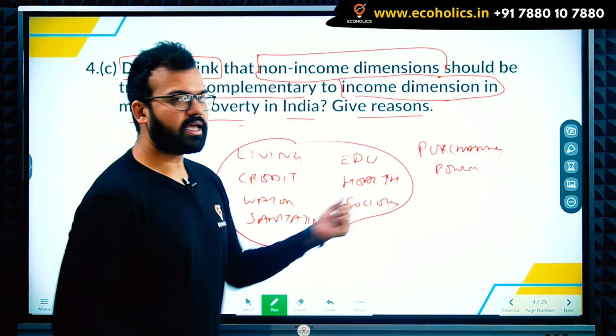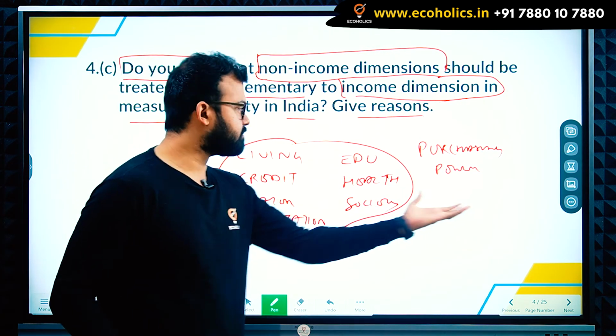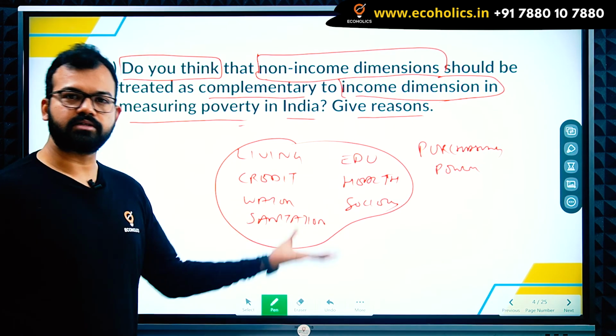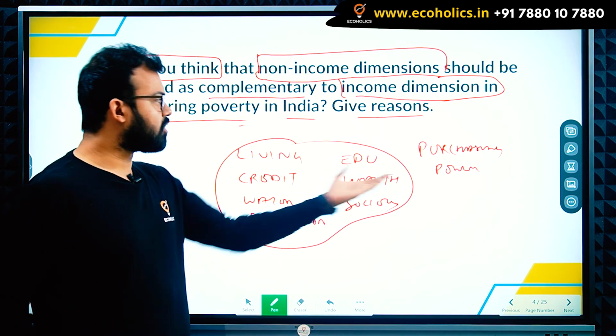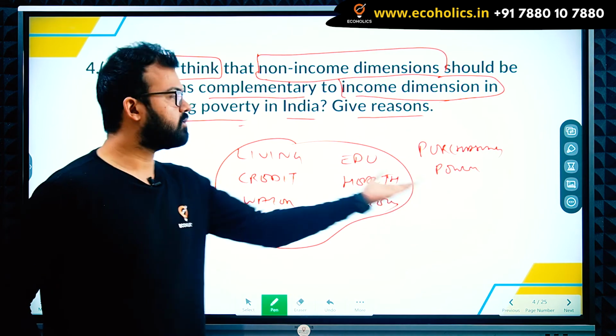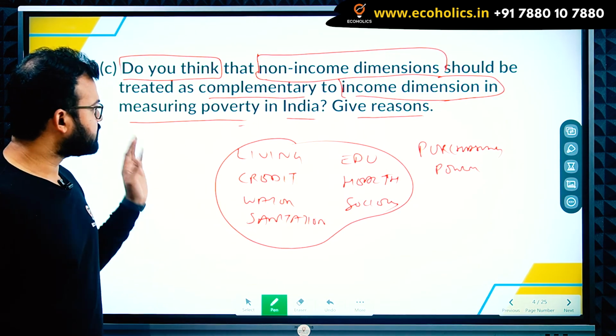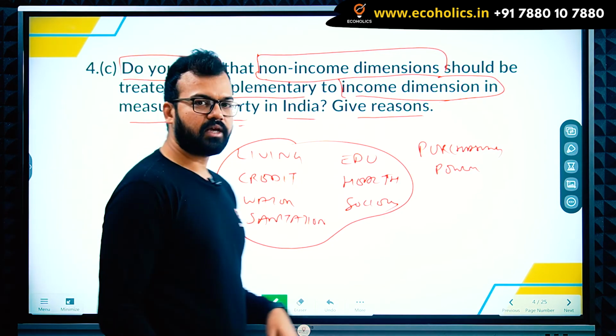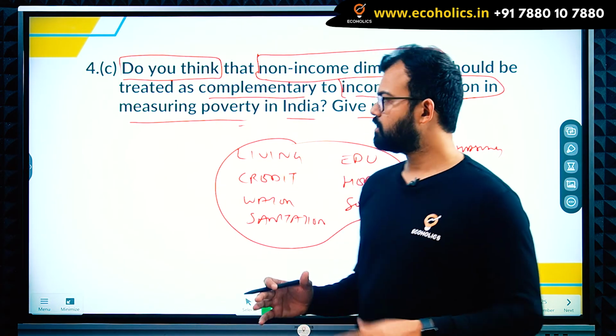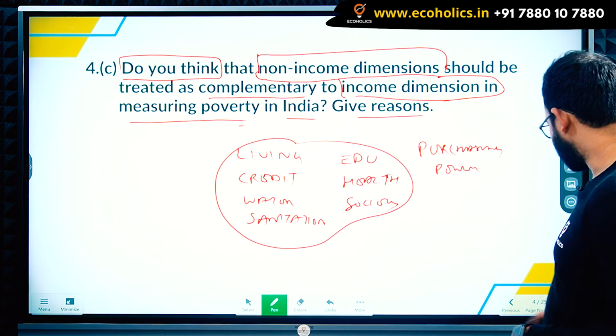Give the reason why: if you have purchasing power, you will be able to purchase these services. So obviously these are complementary to each other. If you don't have money, you will not be able to get access to health, education, etc. In the same lines you have to give that both are complementary to each other.